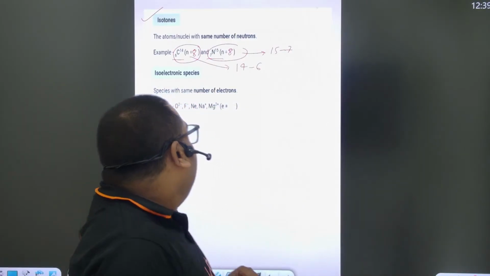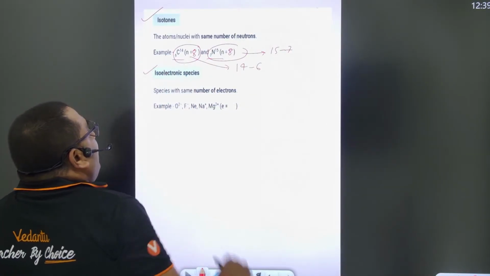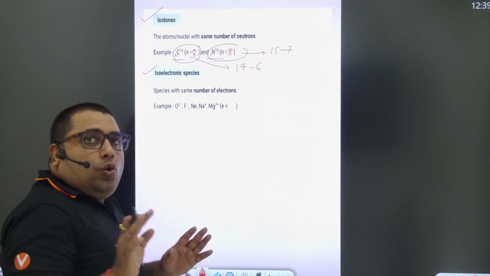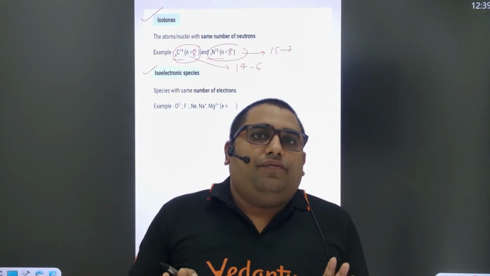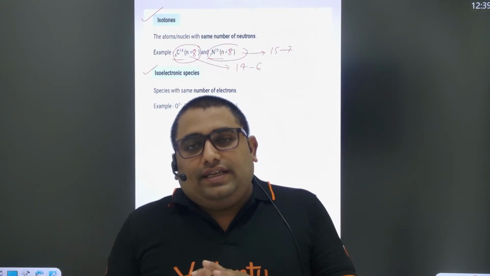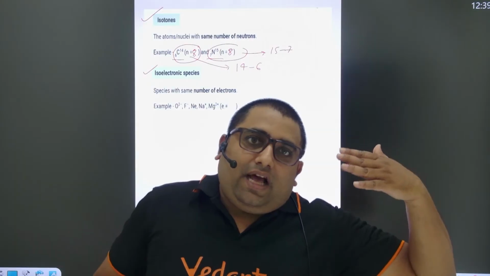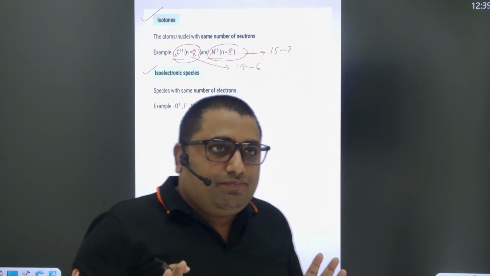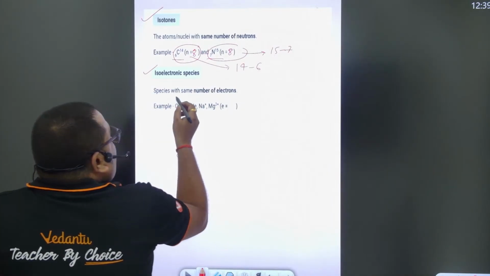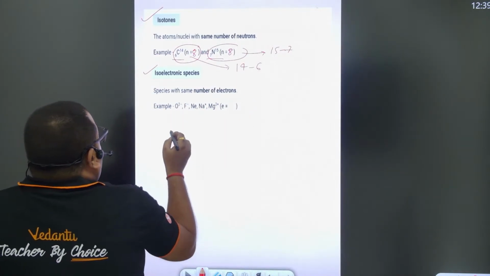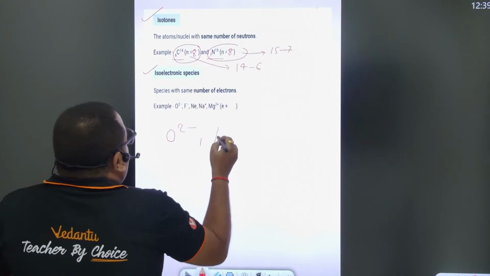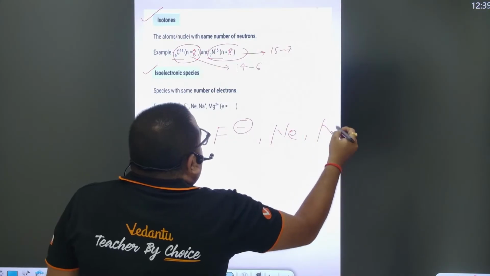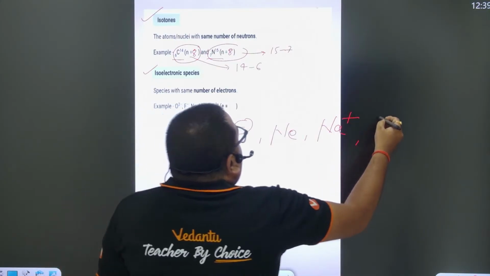Okay. Now the next term is isoelectronic species. What are isoelectronic species? Species which contain the same number of electrons, and these can be cations, anions or simple neutral elements. For example, I have taken O2 minus, F minus, Ne, Na positive, and Mg2 positive.